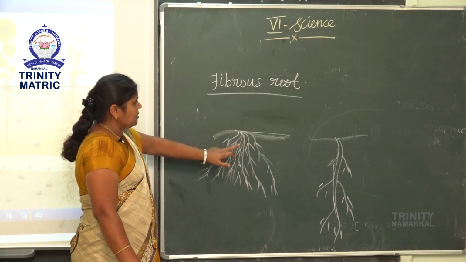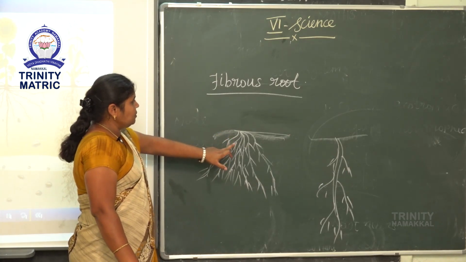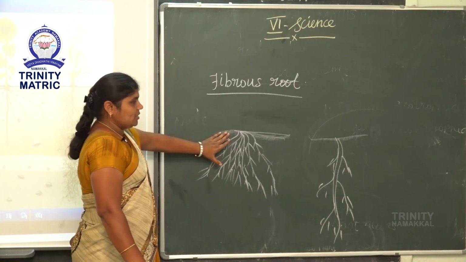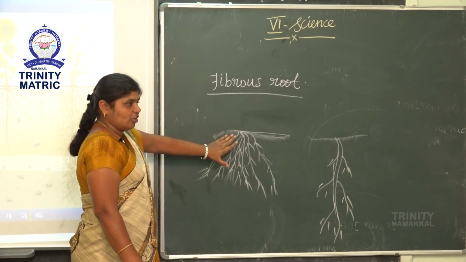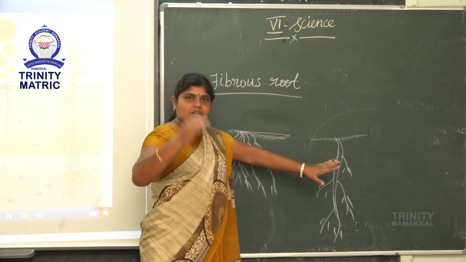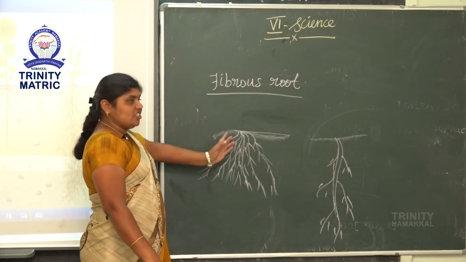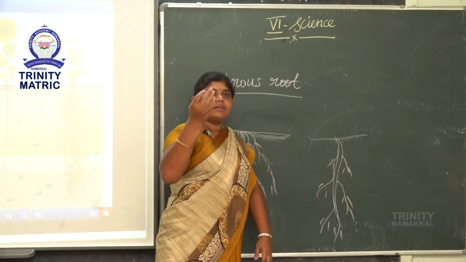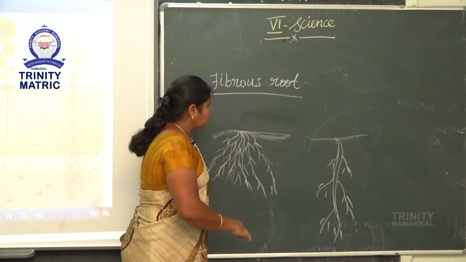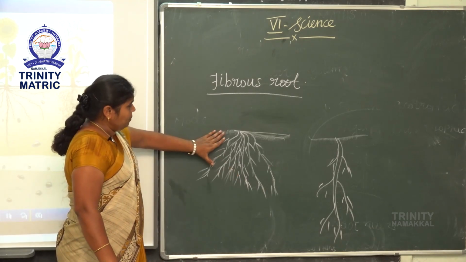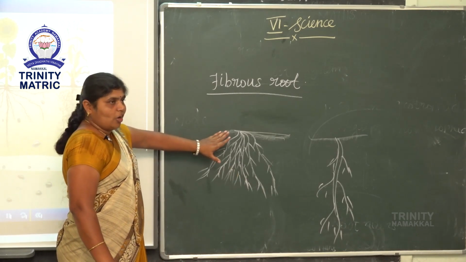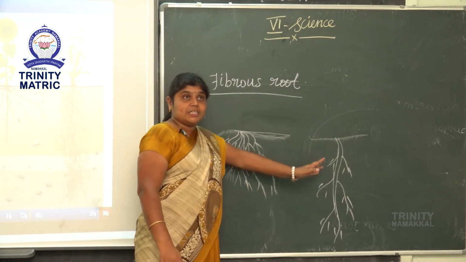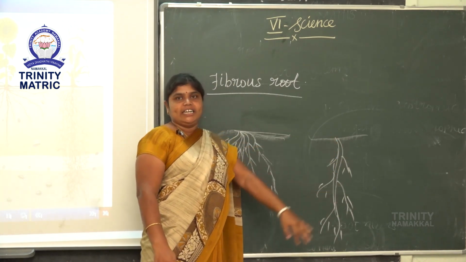Next, what is the difference between taproot system and fibrous system? Fibrous root, short root. Taproot, long lengthy root. Fibrous root has no subroots. Taproot has subroots. Next, fibrous root system is only present in monocotyledon type. Taproot system is present in dicotyledon.